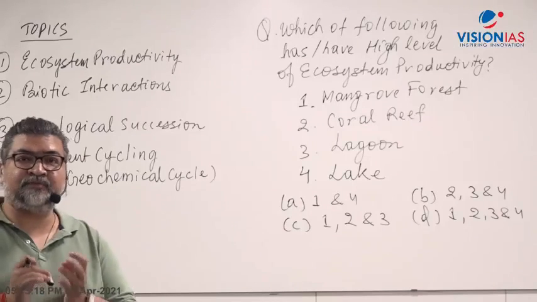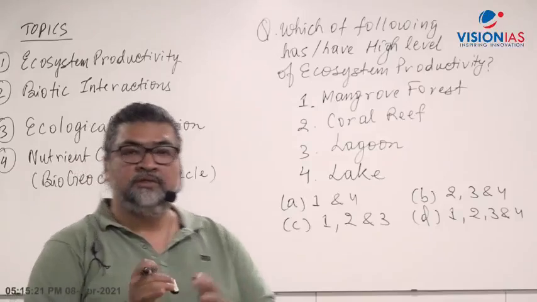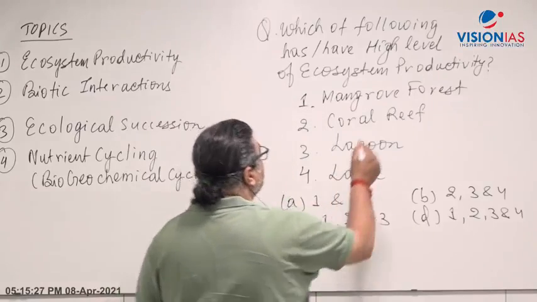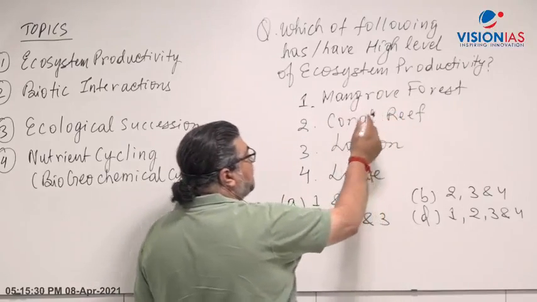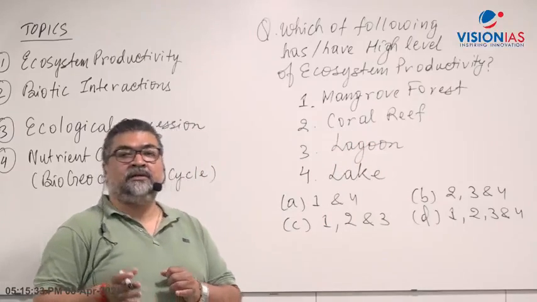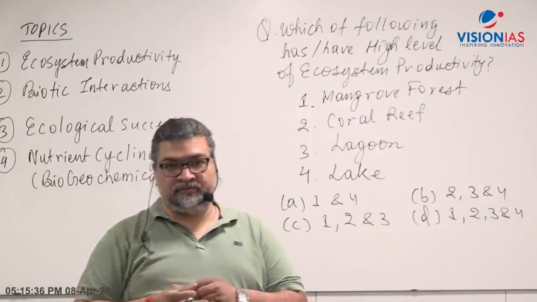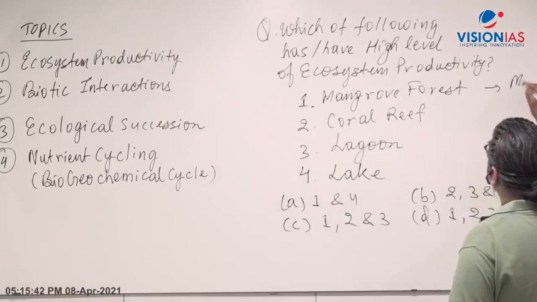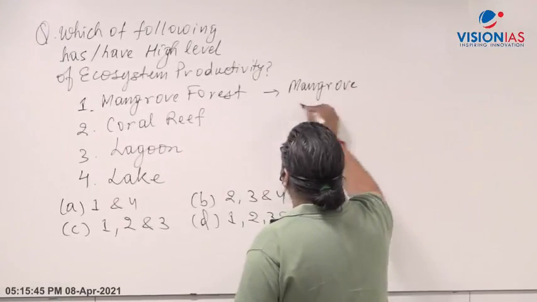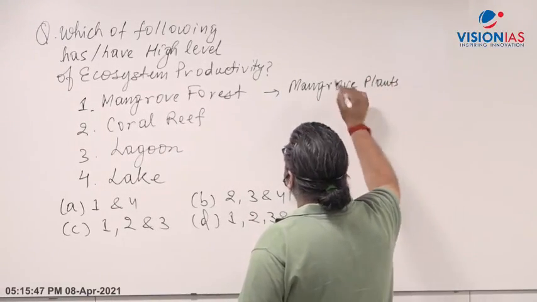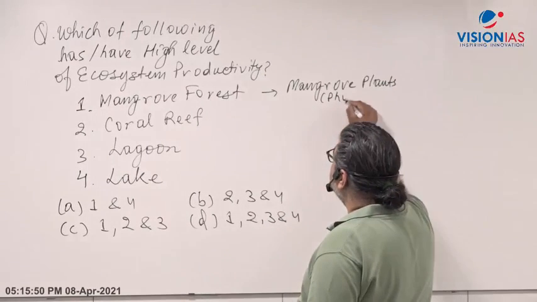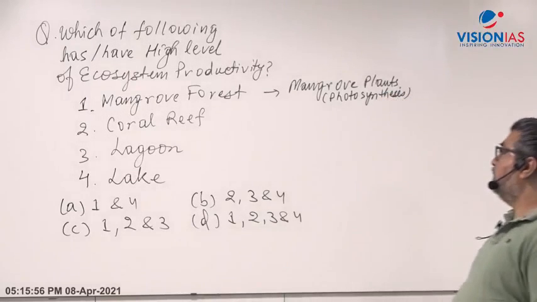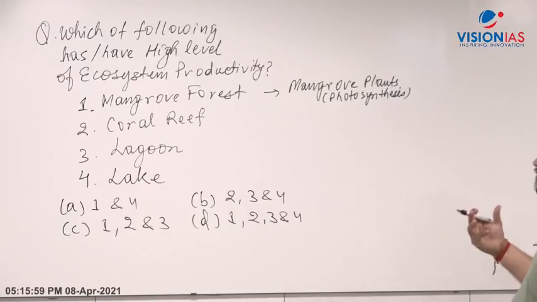So I am getting a mixed response from your side, and most of you are between C and D. So let's look into that. Now let's consider mangrove forest. I have already mentioned that it's almost like a place which is between land and the water. Mangrove forest is green in color. You have mangrove plants, which are green plants and capable of doing photosynthesis. They carry out photosynthesis by which they prepare the food. The photosynthesis, the source of energy, comes from there.